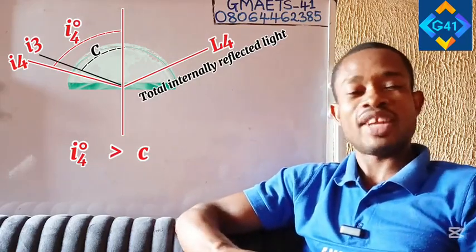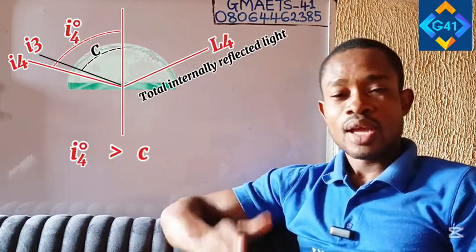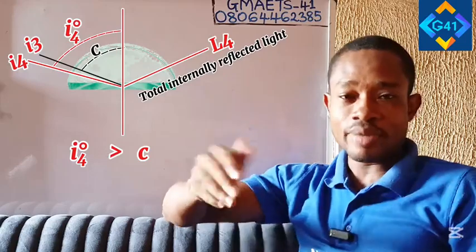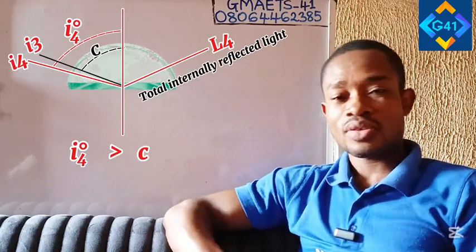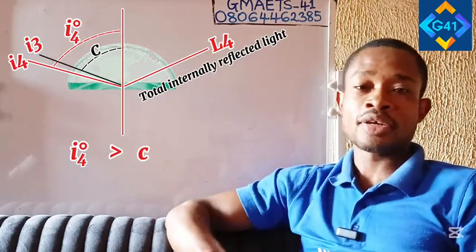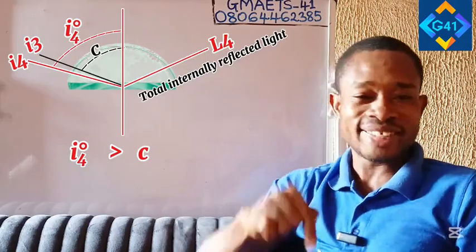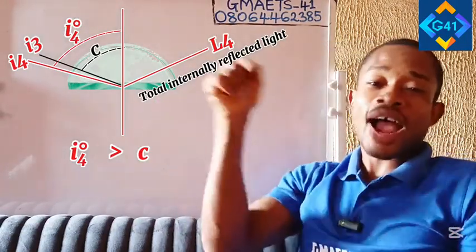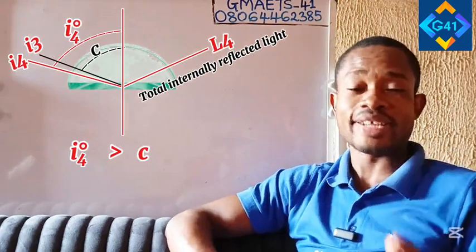So if you're asked to define that phenomenon, what is it? We define total internal reflection of light as the reflection of light ray at the interface between a denser medium and a less dense medium, when the angle of incidence in the denser medium exceeds, is greater than the critical angle. Once again, total internal reflection of light is defined as the reflection of light at the interface between a denser medium and a less dense medium, when the angle of incidence in the denser medium exceeds or is greater than the critical angle.